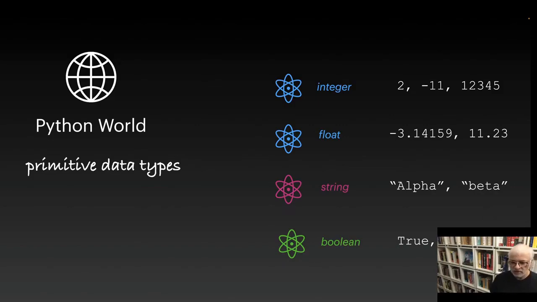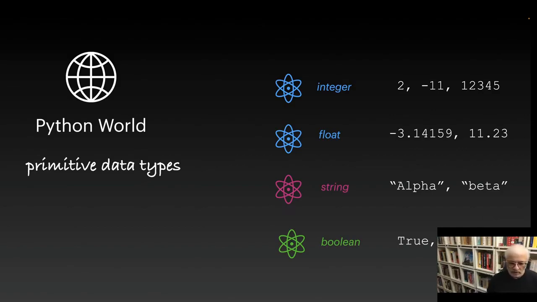Just like integer and float, there are uncountably many strings that you can form. The only limitation is the hardware representation of a string. But conceptually, there is an infinite number of integers, an infinite number of floats, an infinite number of strings.